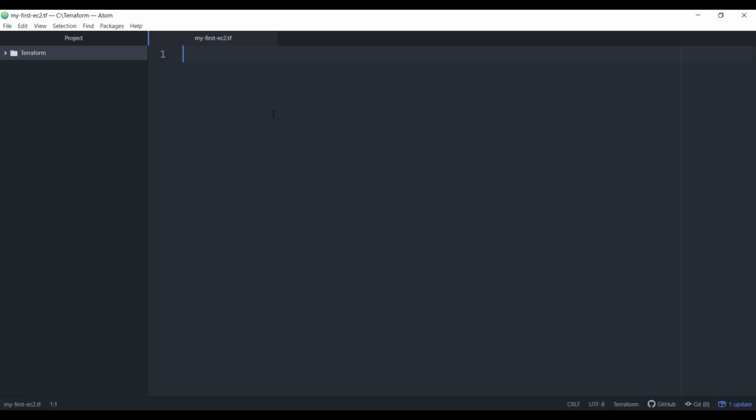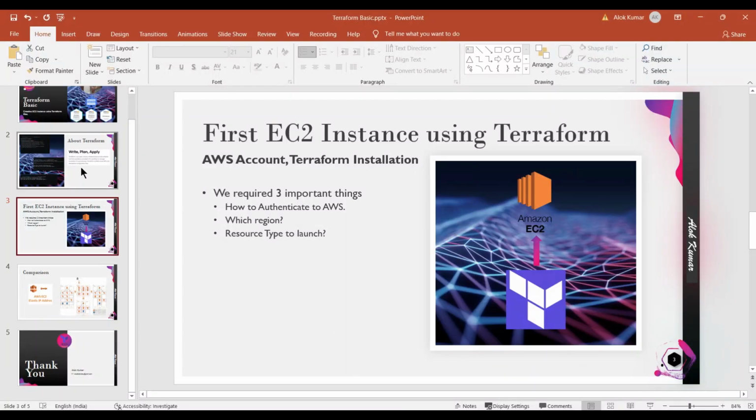Okay. So you can see that I have one file created. As per the slide I showed you what things we required. We require authentication. We have to authenticate the user. Suppose I am a user, I have to authenticate that. How will AWS recognize me?